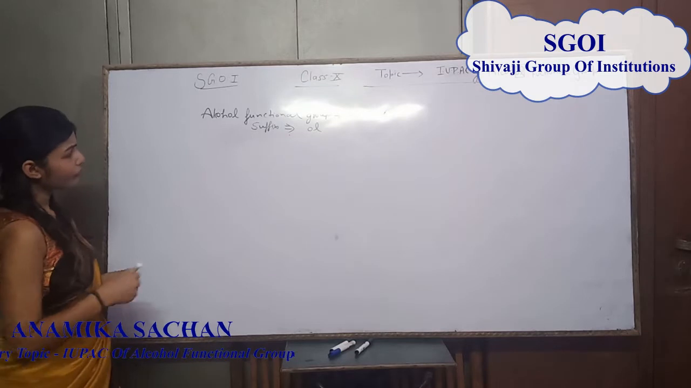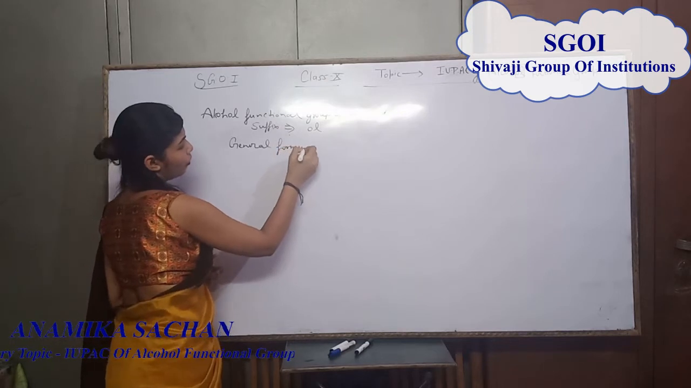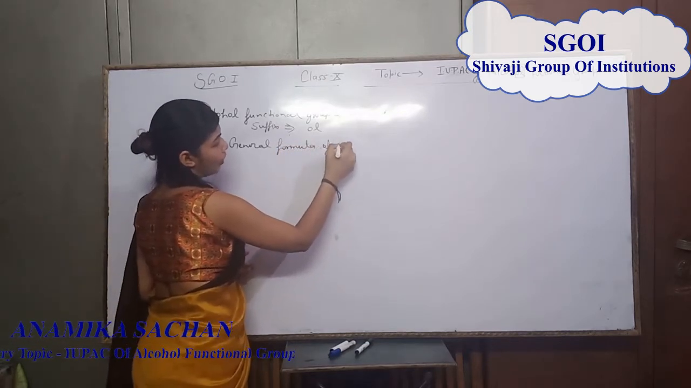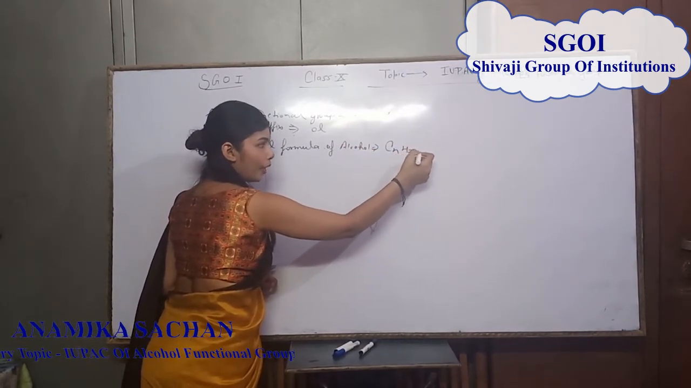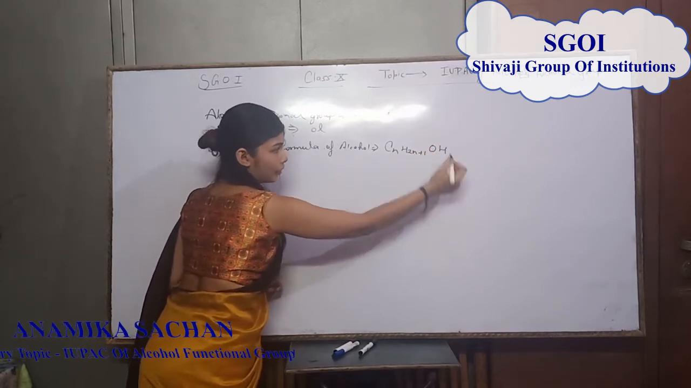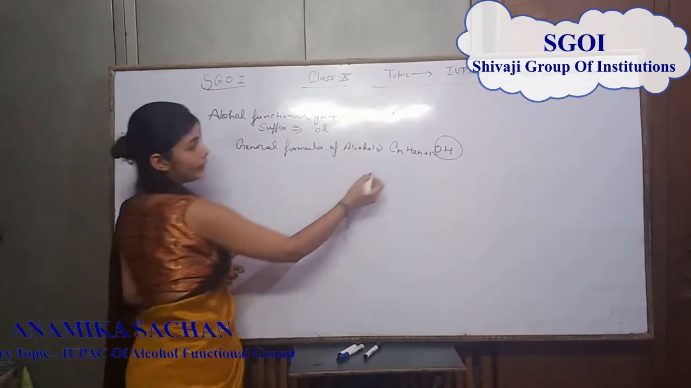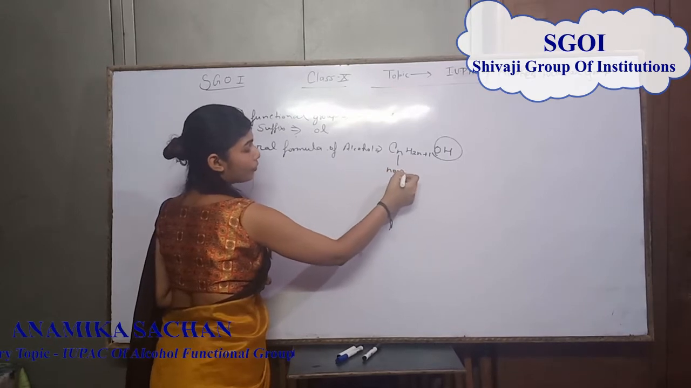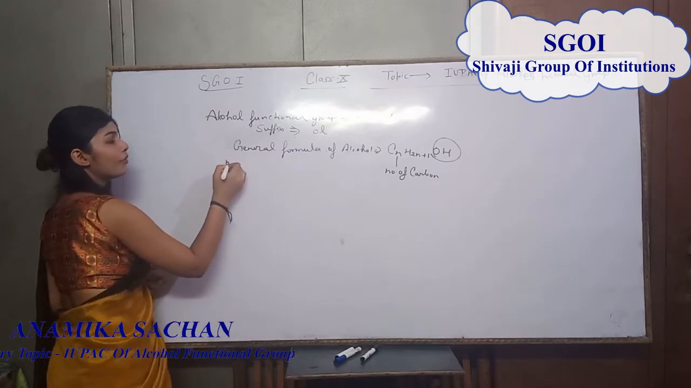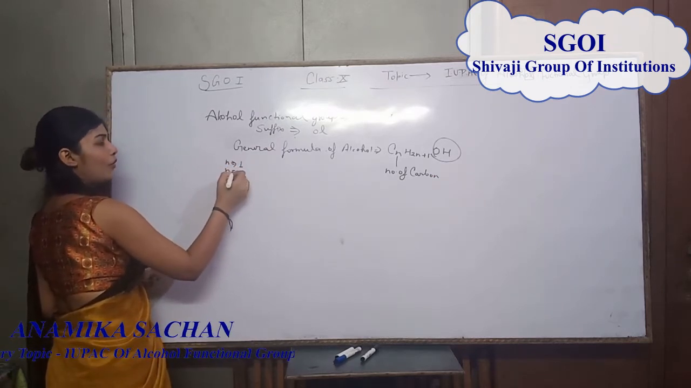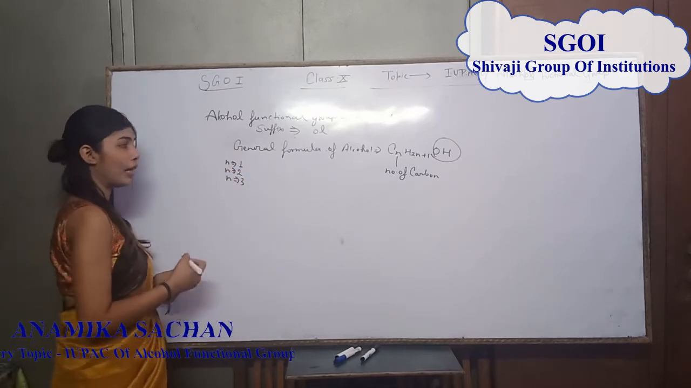So students, the general formula of alcohol is CnH2n+1OH, where OH is the alcohol functional group and here n is the number of carbons. If the number of carbons n is 1, n is 2, n is 3, what is the formula of alcohol?